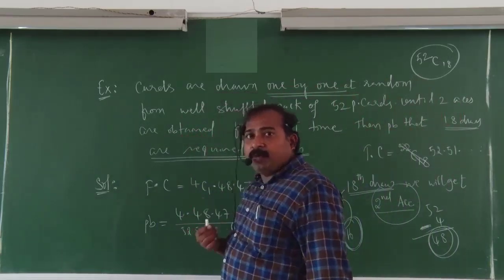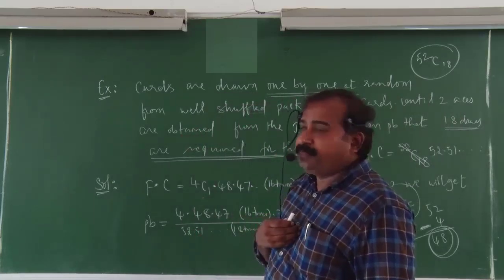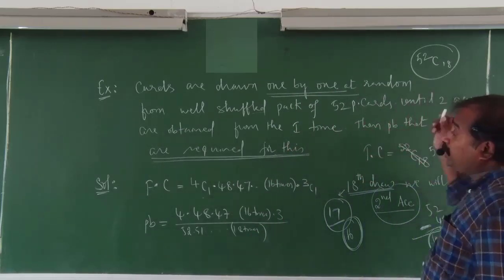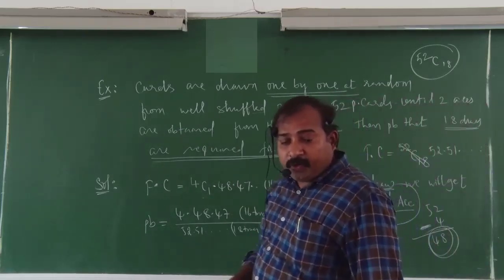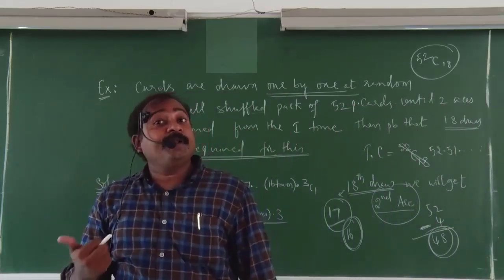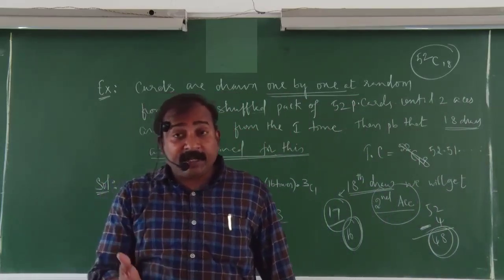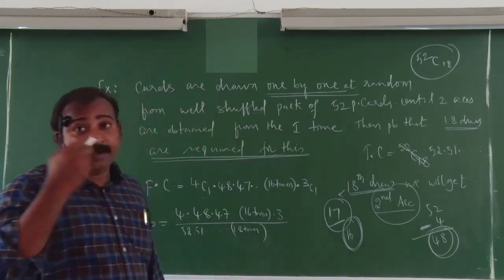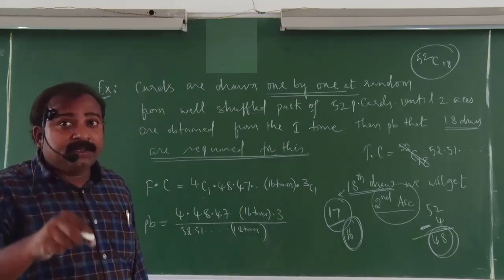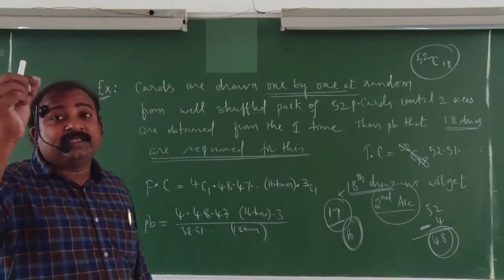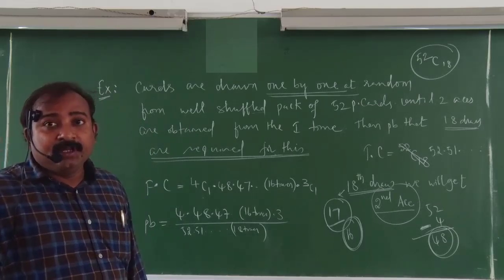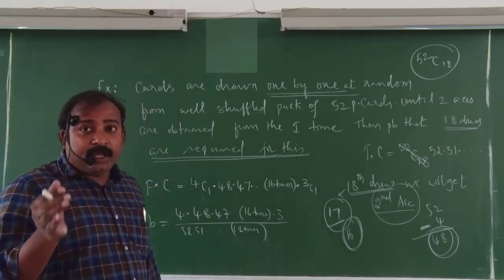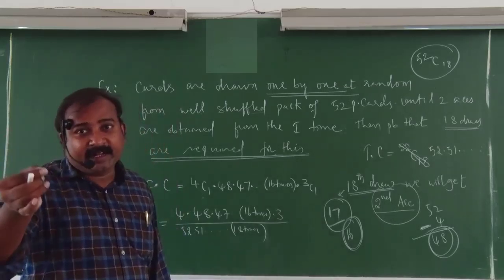So here our favorable case is that we have to get 2 aces. Then find the probability that 18 draws are required for this. So your experiment is drawing one card. How many times are you doing it? 18 times. After 18 times, according to the given data, you stop. After the 18th time you stop the experiment, what is the meaning? On the 18th time, you are getting the second ace card. So automatically the 18th time you stopped. In the 18th draw, you got the second ace card.